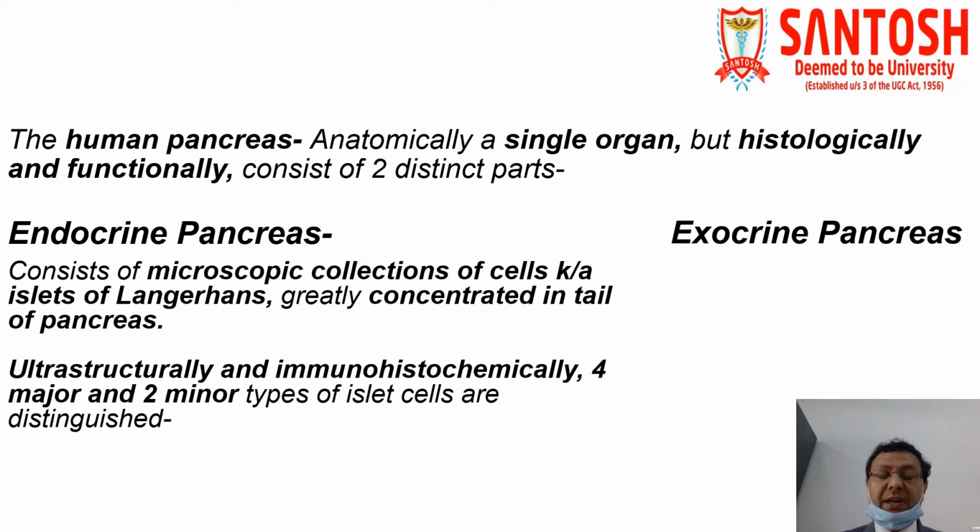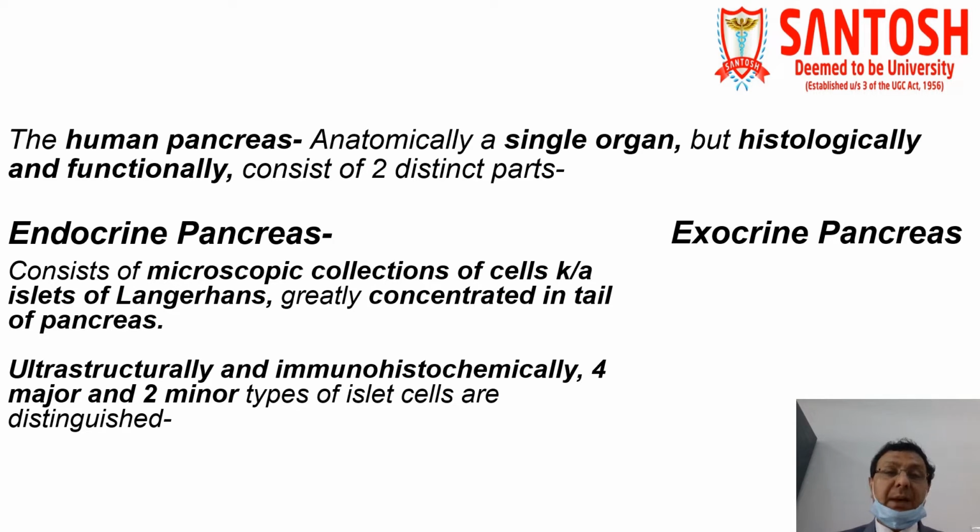So endocrine glands are ductless glands, and they secrete substances which directly come into the circulation, while exocrine glands secrete chemical substances which come through ducts into different parts of the body. So you can say endocrine glands are ductless glands, and exocrine glands are glands provided with a duct.